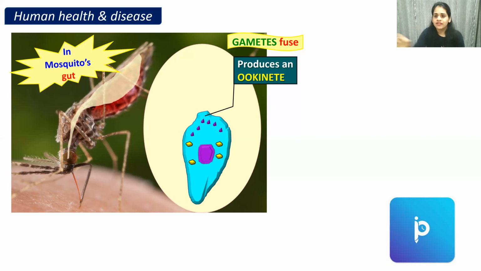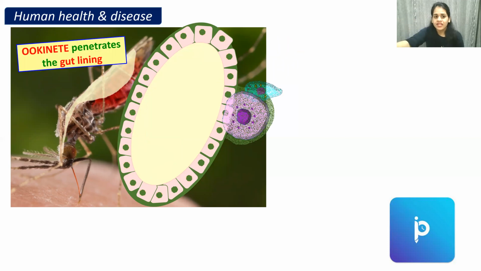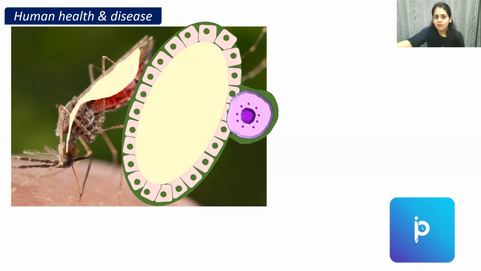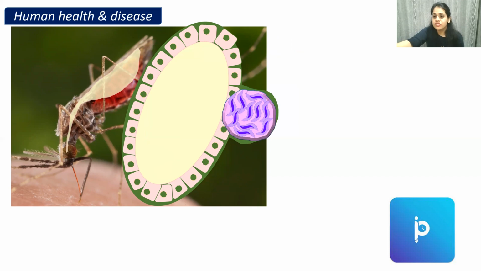Now this ookinete, it is penetrating. Can you see it's going inside? It is penetrating the gut lining and it is developing. It is penetrating the gut lining and it produces oocyst. So what is oocyst?